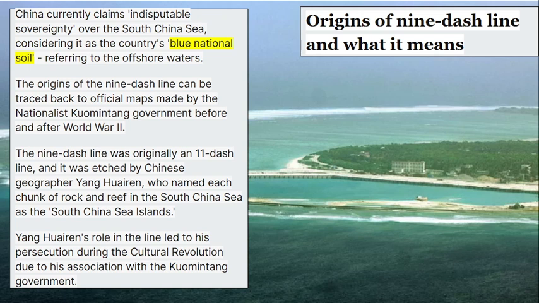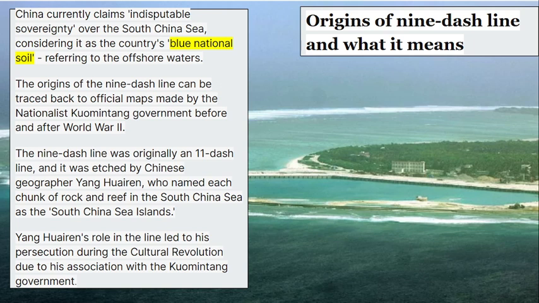So the South China Sea holds immense geopolitical significance. It has been a matter of dispute for many nations. We have seen what those nations are: China, Vietnam, the Philippines, Brunei, Malaysia, and Taiwan. These are the countries with competing claims. Now let's talk about the origins.